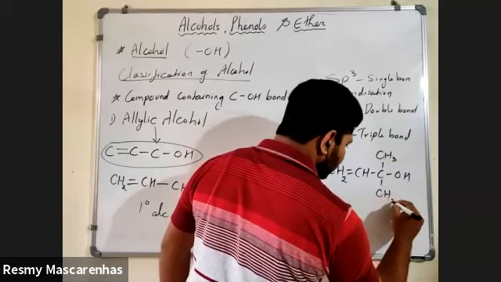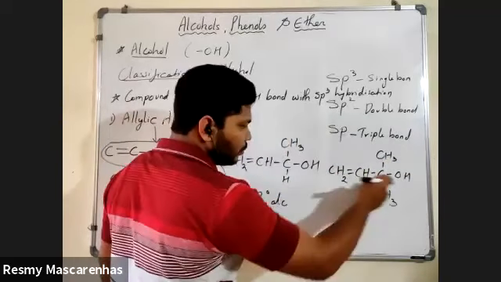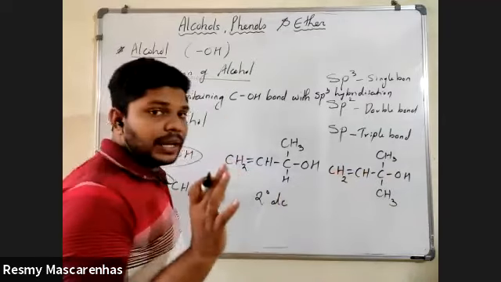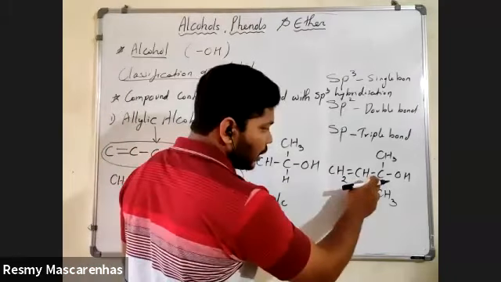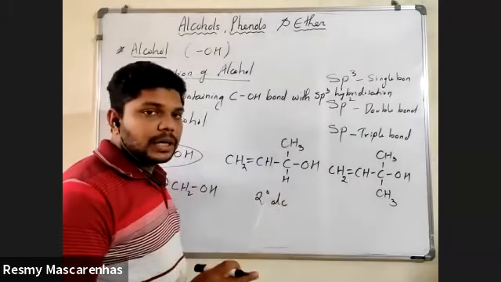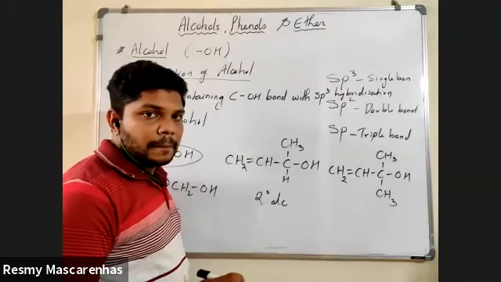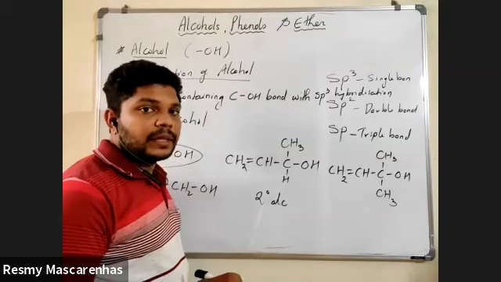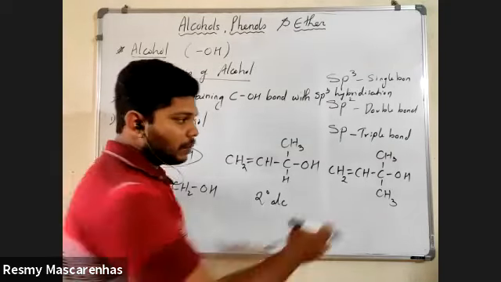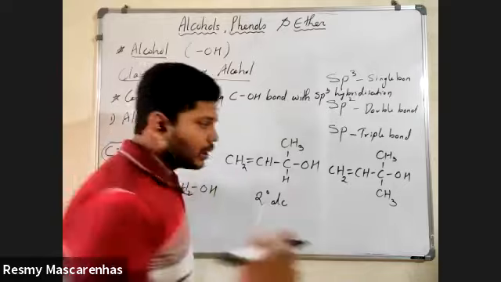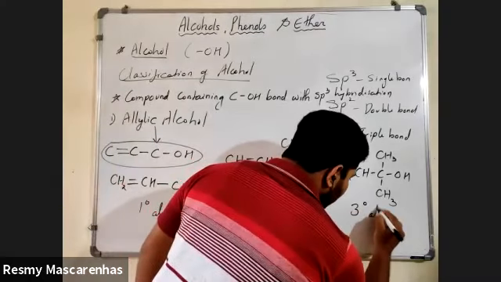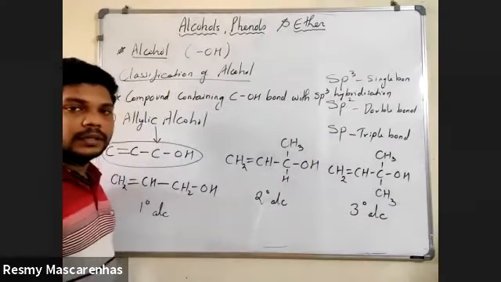Same way, CH2 double bond CH, C, OH, CH3, CH3. This you have understood from the straight line: there is an allylic alcohol. Now, whether it is primary, secondary, tertiary, think about this major carbon. Is there a hydrogen with the major carbon? No, sir. This side also CH3 group, this side also CH3 group. So there is no hydrogen with the major carbon. Then this is called a tertiary alcohol.